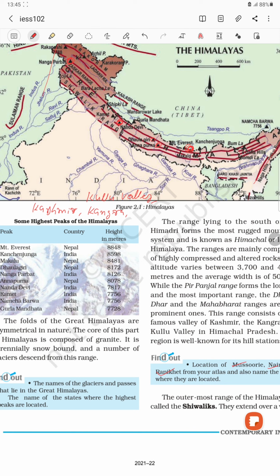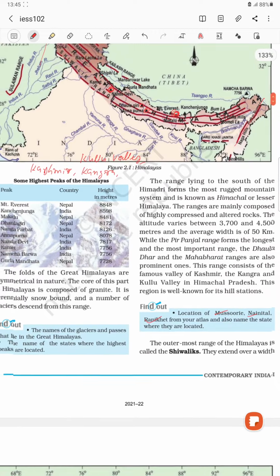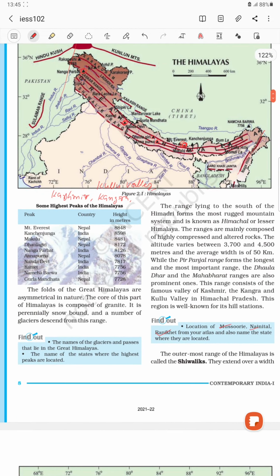We also call it the Himachal. Clear? And which ranges are available in this region? Pir Panjal range, Mahabharat range, Dhauladhar range. These ranges are present in the middle Himalaya. Just remember these things. Clear?